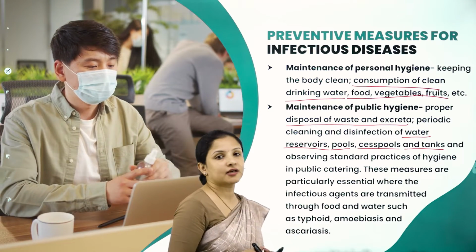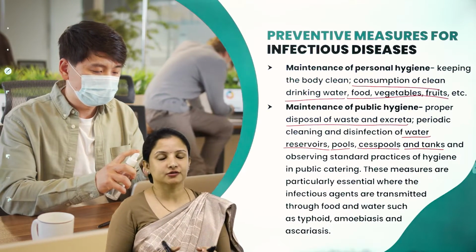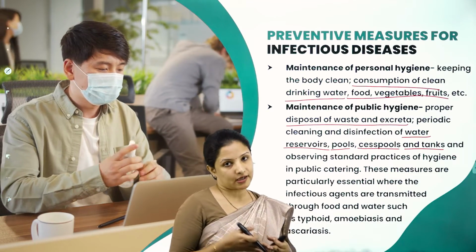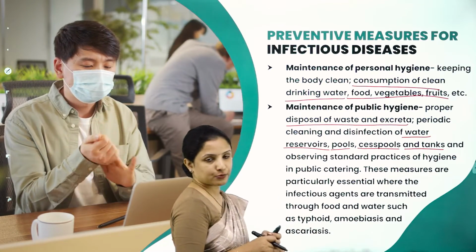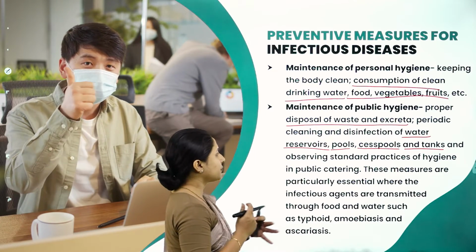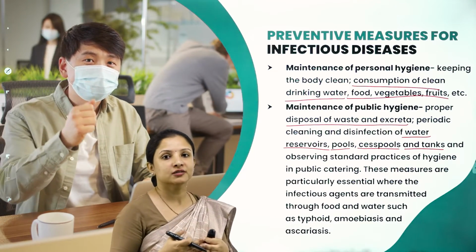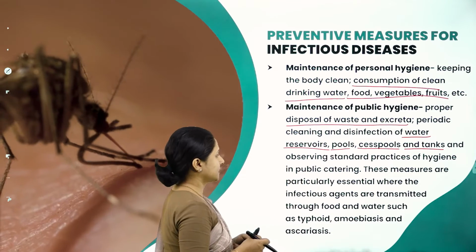Cesspools are nothing but what we can call sumps. So sumps to store water, underground tanks where water can be stored. All these should be regularly checked, and cesspools need to be regularly checked. Water storage tanks need to be regularly checked, and proper standard protocols need to be followed for timely cleaning of these water storing reservoirs.